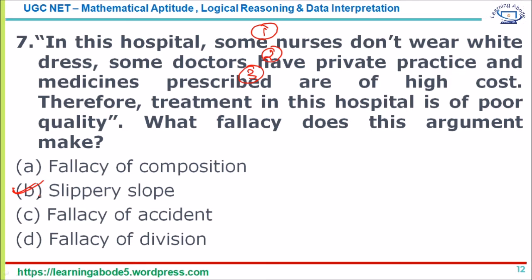So slippery slope: with little or no evidence, one insists that it will lead to a chain reaction. That is the answer. The answer is option B.